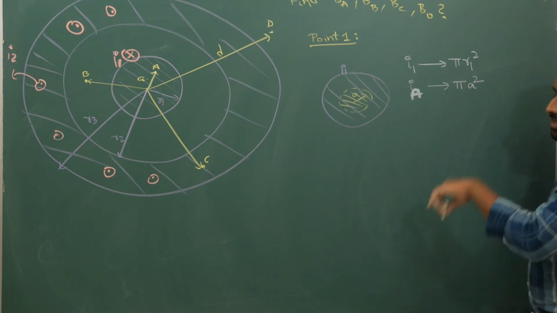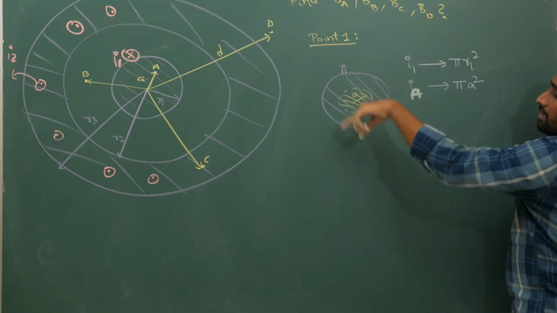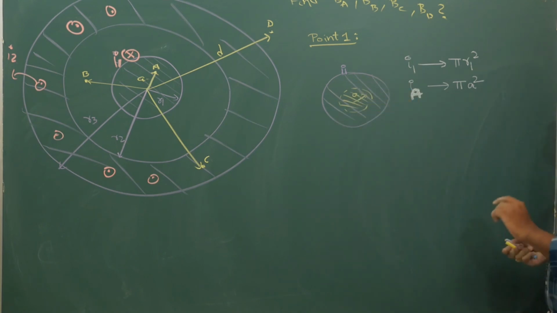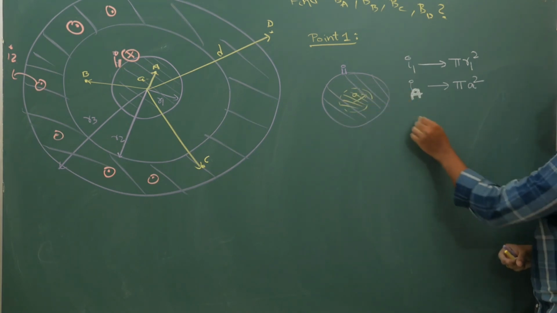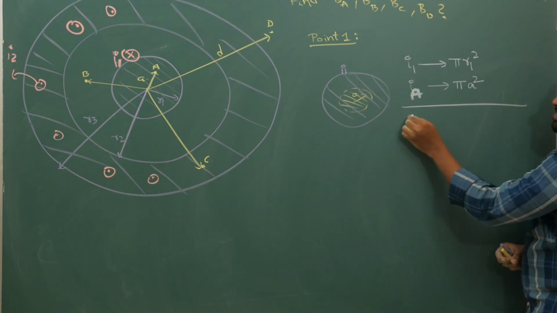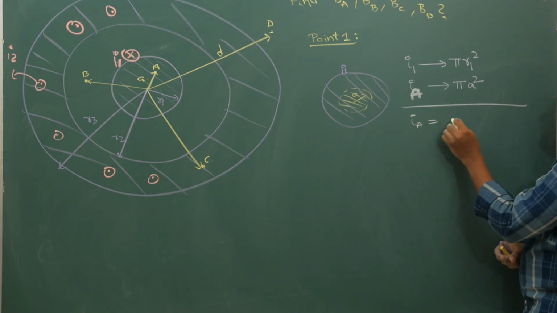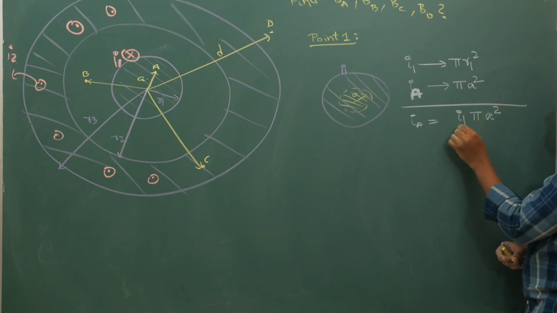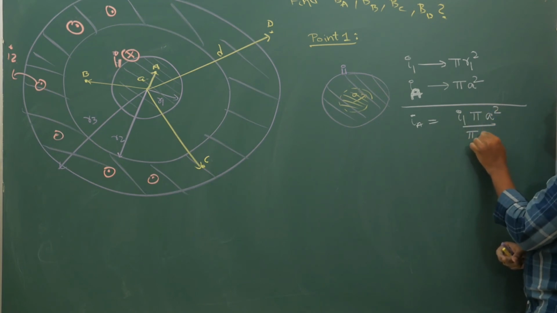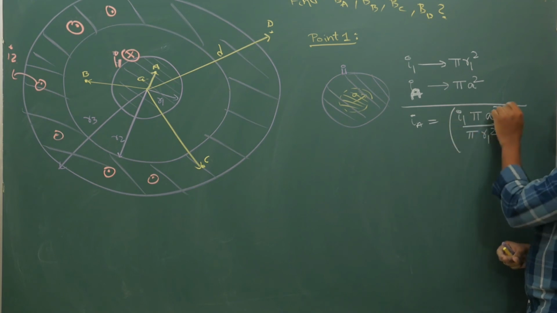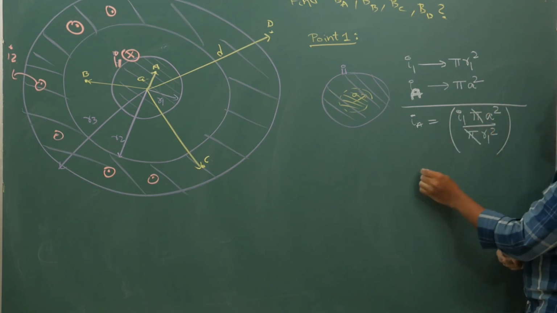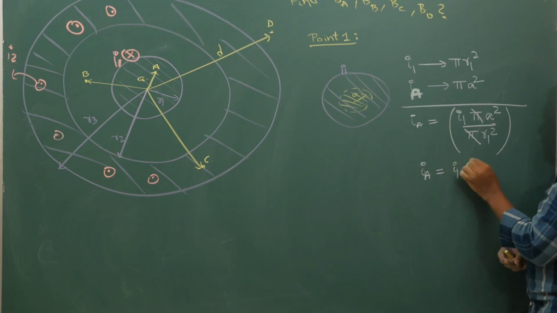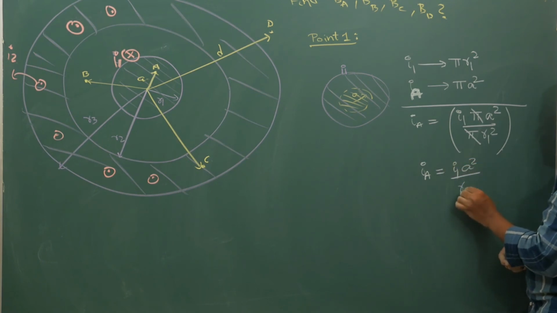So what is your current IA? It is I1 times pi a square, whole divided by pi r1 square. Pi will go off. Your current IA is I1 times a square by r1 square.